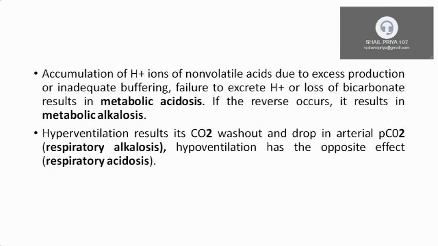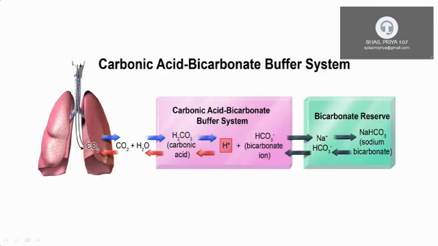So when there is hyperventilation, we breathe very fast, then what will happen? There will be more excretion of CO2, so there will be CO2 washout. And if there is CO2 washout, it will cause alkalosis, because as you can see in this picture, CO2 and H2O when combined, form ultimately carbonic acid and H plus. So if there is washout of CO2, then less carbonic acid will be formed and less H plus ion will be formed, right?